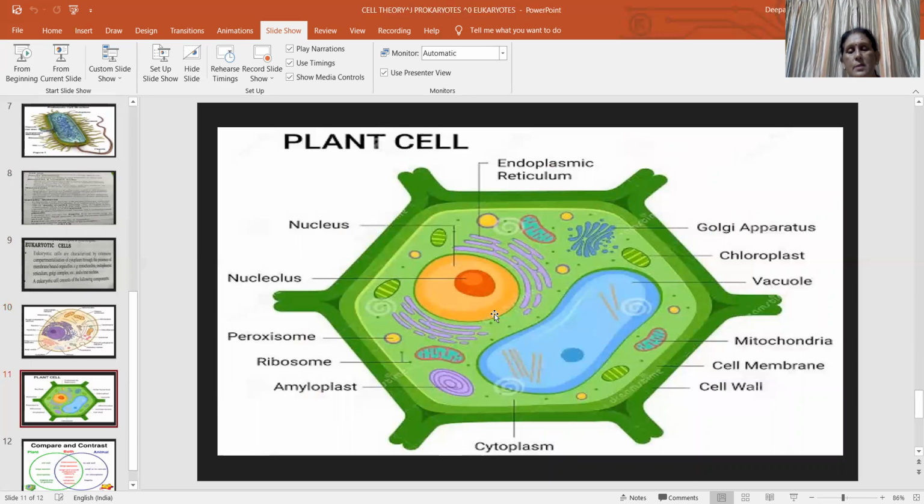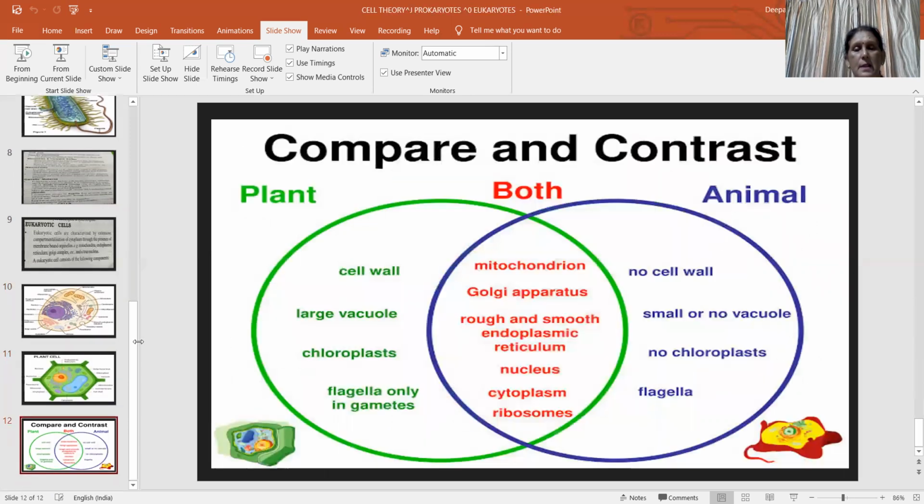Next is the plant cell. Here you see the cell wall is present and the nucleus is well organized. Vacuole is also present. But here one important question is, what is the difference between plant cell and animal cell? In plant and animal cells, the common organelles are found. Mitochondria are present in both. Golgi apparatus is found in both. Rough and smooth endoplasmic reticulum are also found in both. The nucleus is well organized in both. Cytoplasm is also present, and ribosome here is also 80S type in both cells.